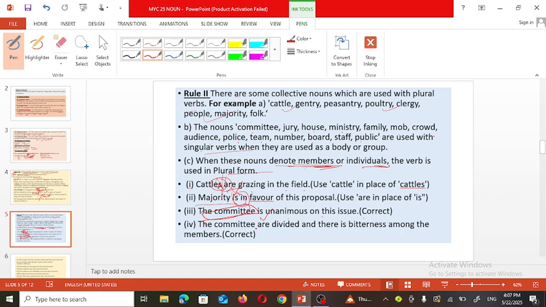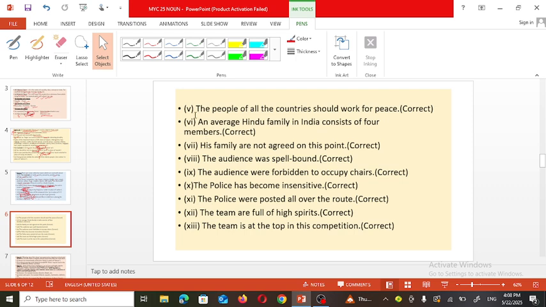Then, "The committee are divided and there is bitterness among the members." So committee divided means here individuals are indicated. When the numbers or individuals are indicated, then it should be followed by the plural form of the verb. So here "are" is used, and that's why it is correct. Okay, so next,